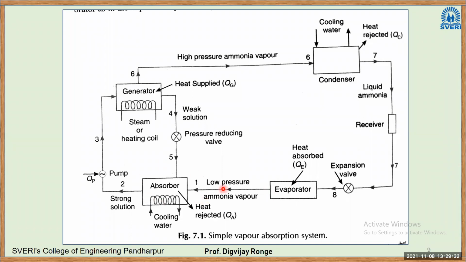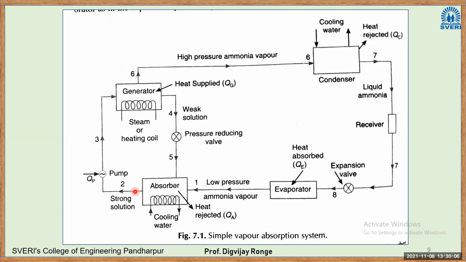Now comes the next part, that is the absorber. In this case, this ammonia enters, and there is some water inside the absorber. So here some water level is there. Water absorbs the ammonia vapor. Now this absorption process is an exothermic reaction. That means it releases heat during the absorption. So to reduce the temperature or to absorb that extra heat, we are employing a water cooled jacket there. It will absorb the heat coming out of absorption.